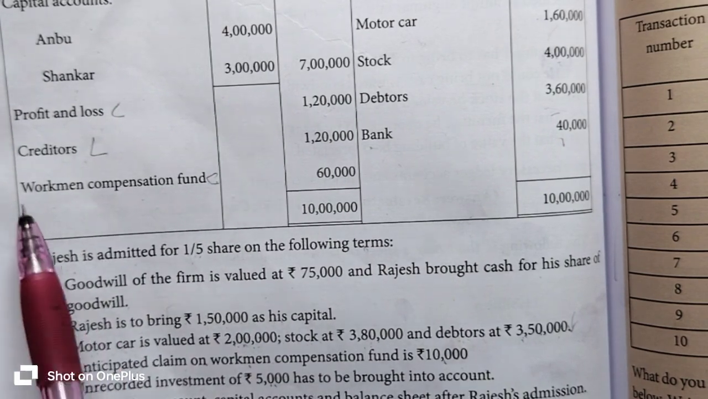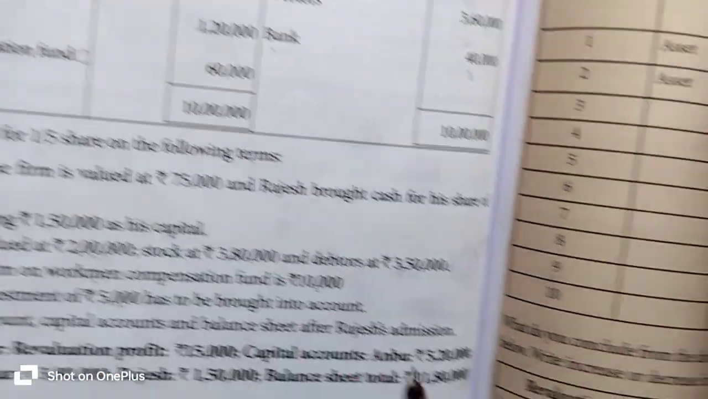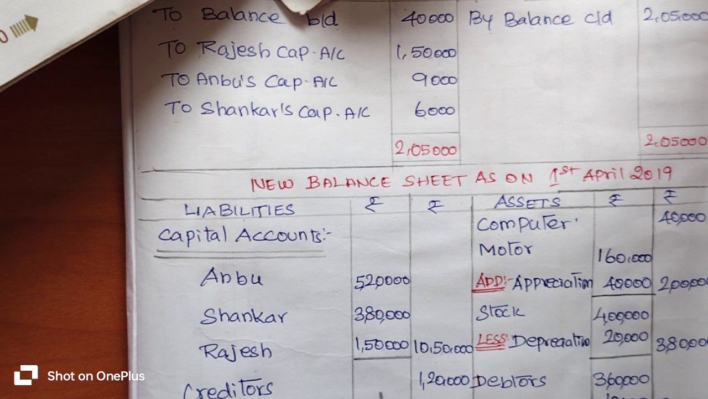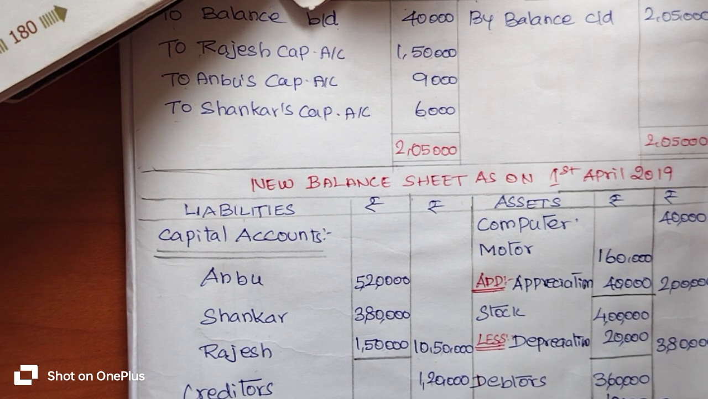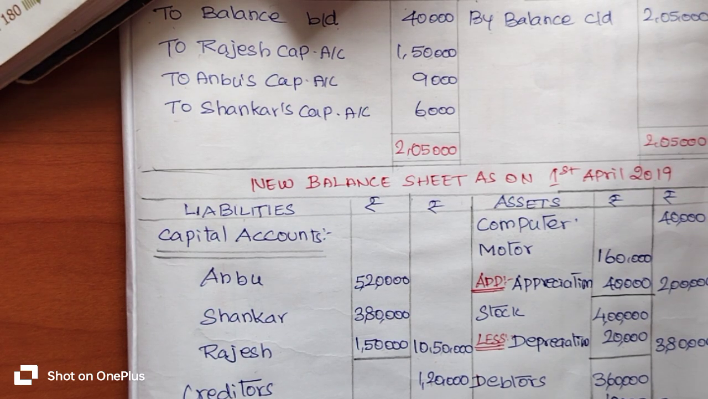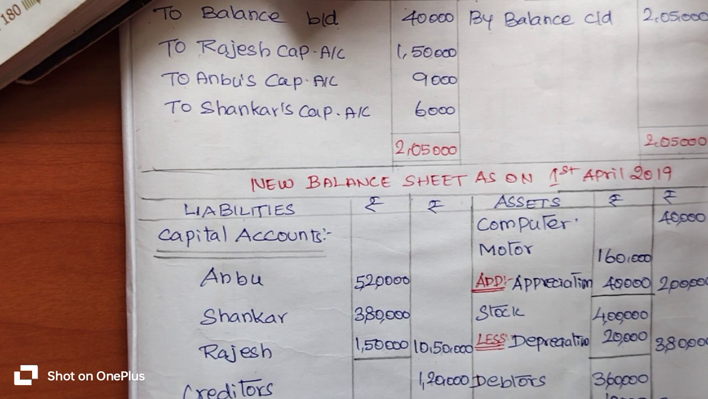Look at the question. Creditors 1,20,000 rupees we enter on the liability side from the question. And workmen compensation fund we take from the question. After subtracting 60,000 minus 50,000, you will get 10,000 rupees. The claim for workmen compensation fund we enter on the liability side of the new balance sheet. So the liability side items are entered.